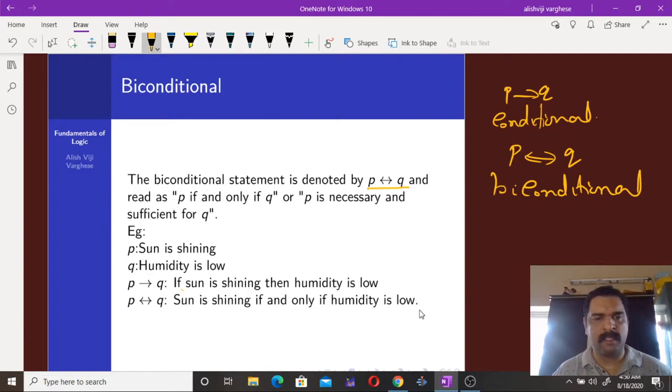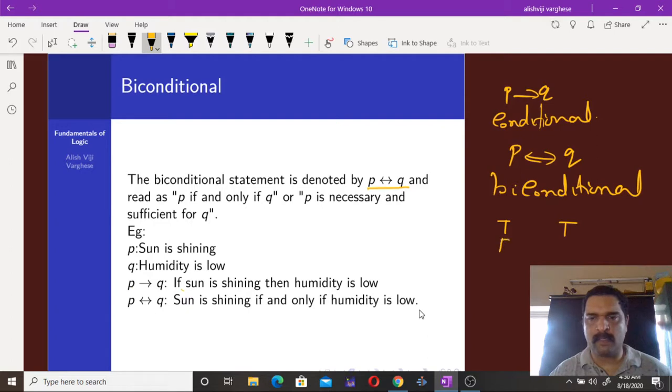So this means if the sun is shining, then humidity is low, and at the same time, if humidity is low, then obviously sun is shining. So if we check the truth values of P and Q, then in conditional statements, if P is true, then Q must be true.